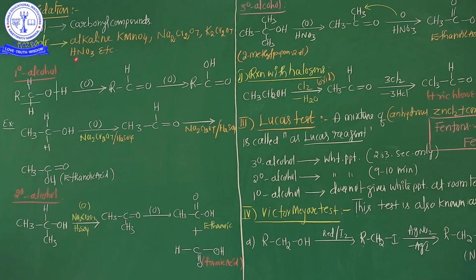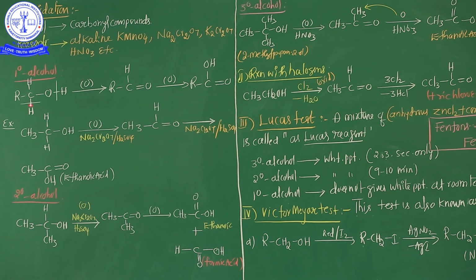Okay? This is also most important. So what are the reagents whenever alcohol is involved in the oxidation process to give a carbonyl compound? Reagents are alkaline KMnO4, sodium dichromate and potassium dichromate. See, Na2Cr2O7, K2Cr2O7 and HNO3. Now in the case of 1 degree alcohol involved in the oxidation process, how will we get the carbonyl compound?